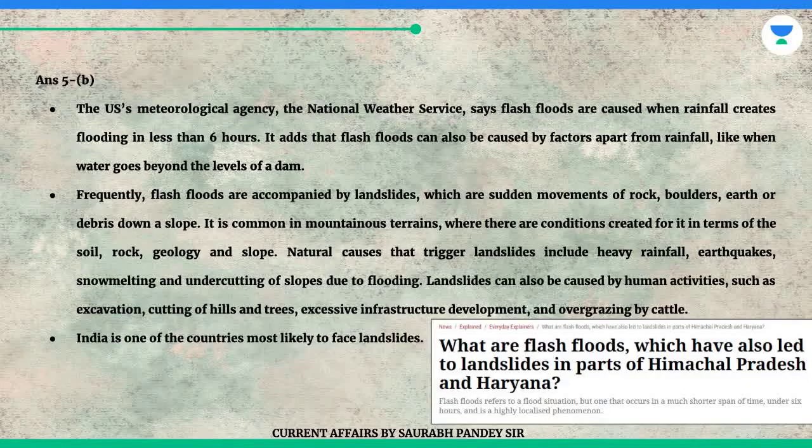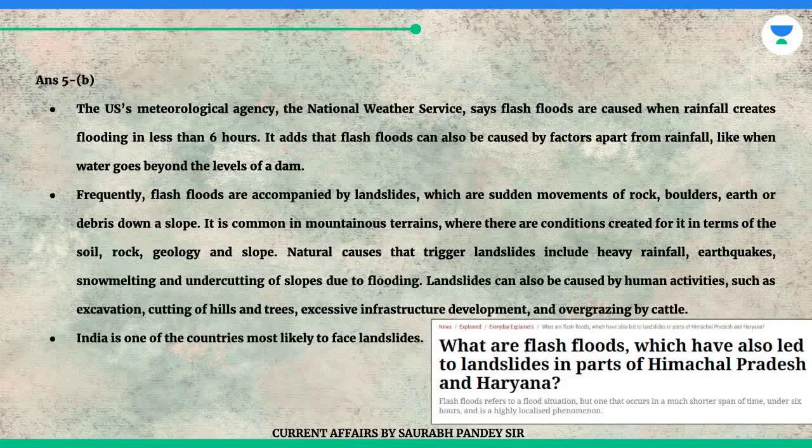The answer is B. The US's Meteorological Agency, the National Weather Service, says flash floods are caused when rainfall creates flooding in less than 6 hours. It adds that flash floods can also be caused by factors apart from rainfall, like when water goes beyond the levels of a dam. Frequently, flash floods are accompanied by landslides, which are sudden movements of rock, boulders, earth or debris down a slope.